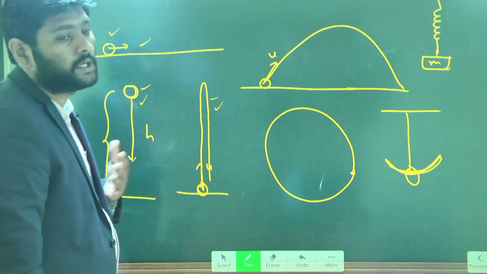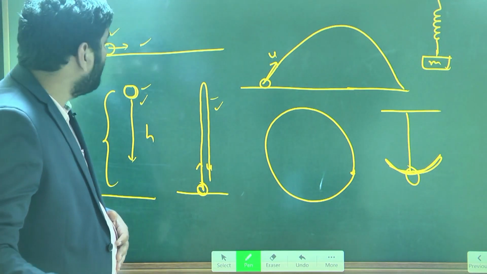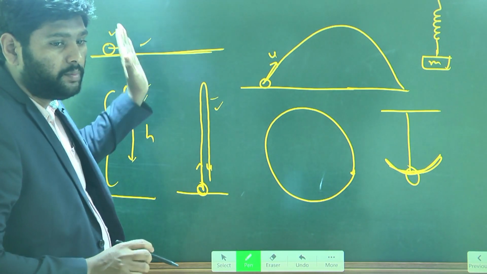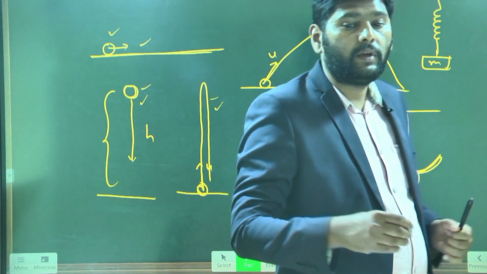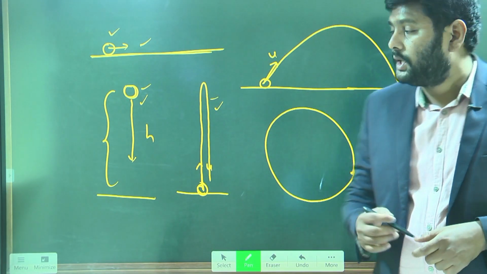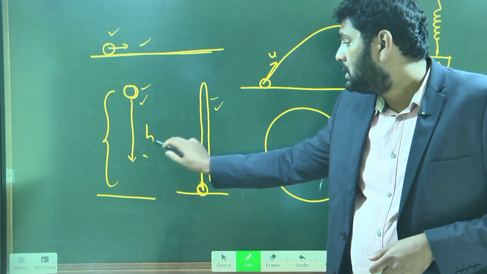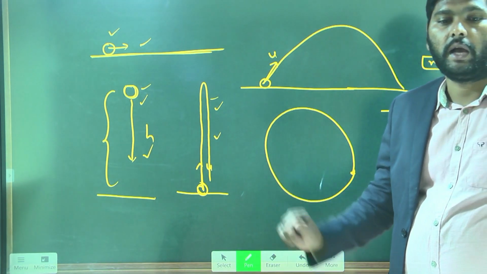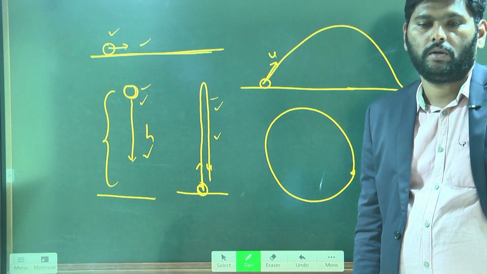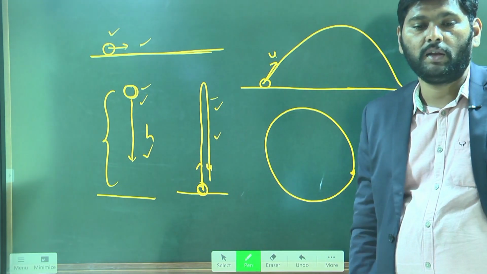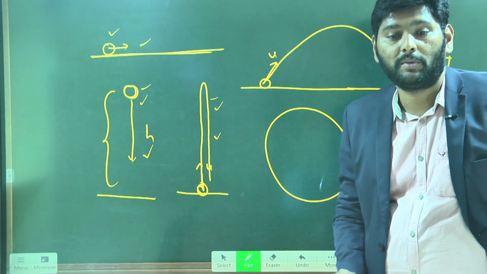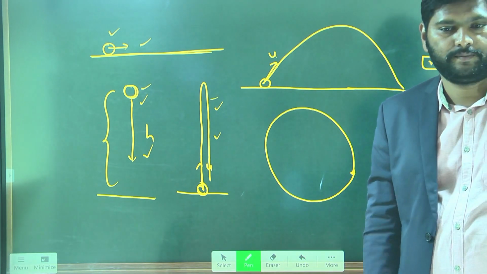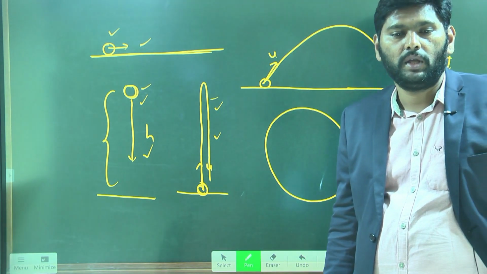So our intention is to discuss straight line motion. Already we have gone through an object moving on a horizontal surface and given some examples. We need to discuss the freely falling body and the vertically projected body. These two things we have to discuss now, with the help of equations of motion.